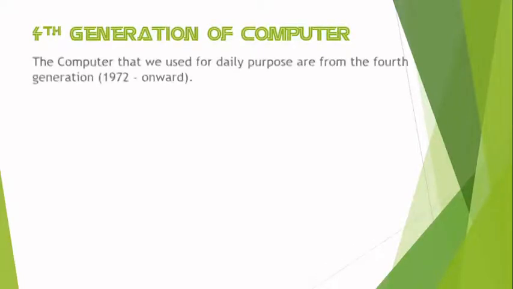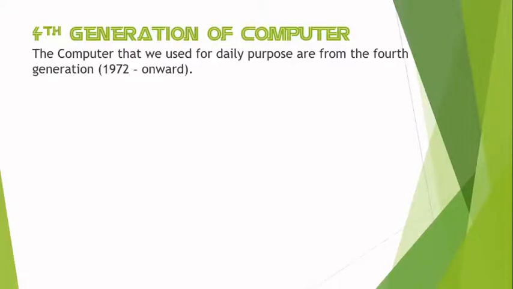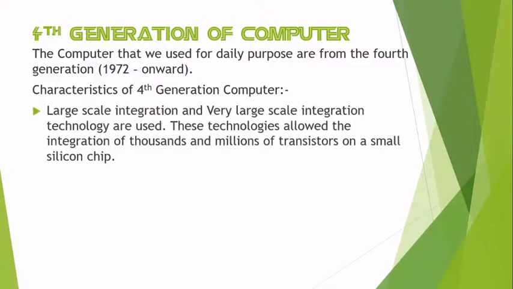Now we will discuss about fourth generation of computer. Fourth generation computer is what we use for daily purposes, from 1972 onwards. Characteristics of the fourth generation computer: large scale integration and very large scale integration technology are used. These technologies allowed the integration of thousands and millions of transistors on a small silicon chip.